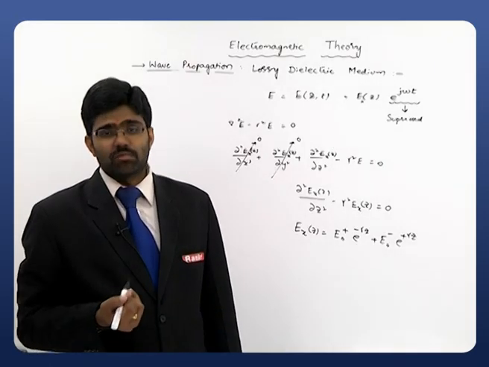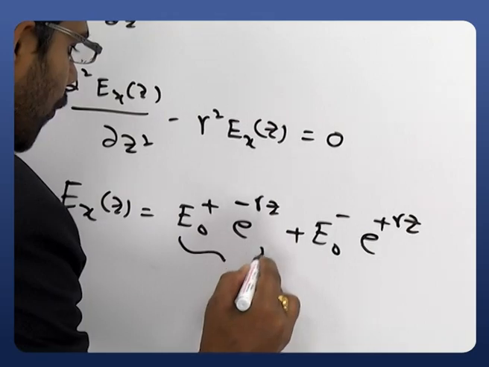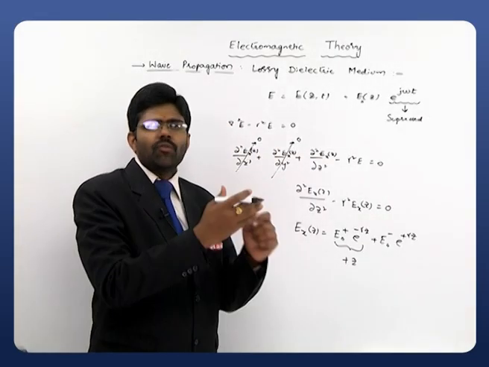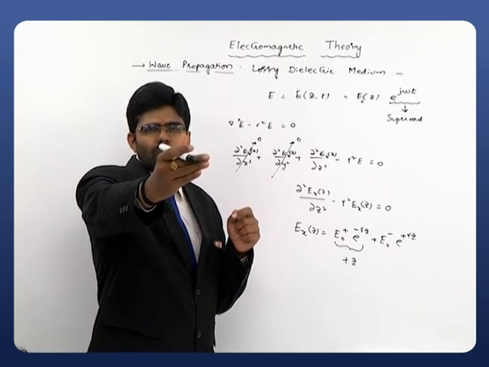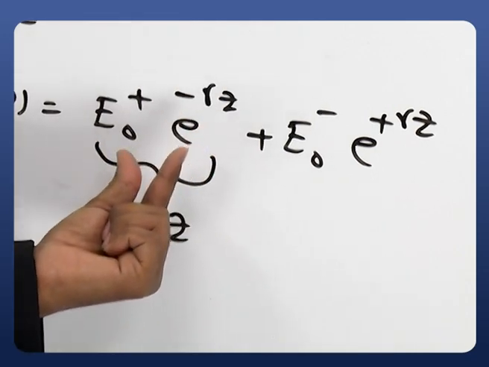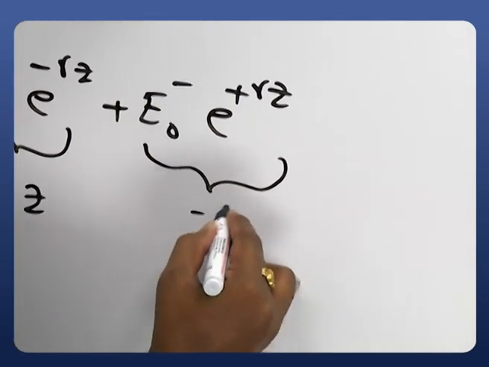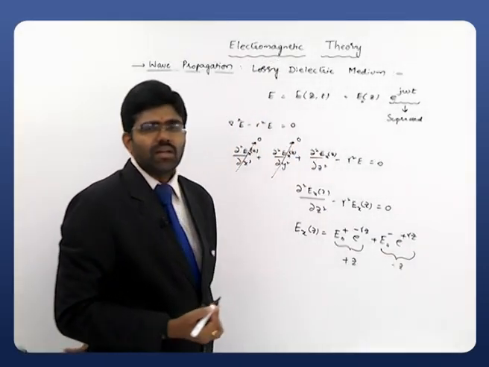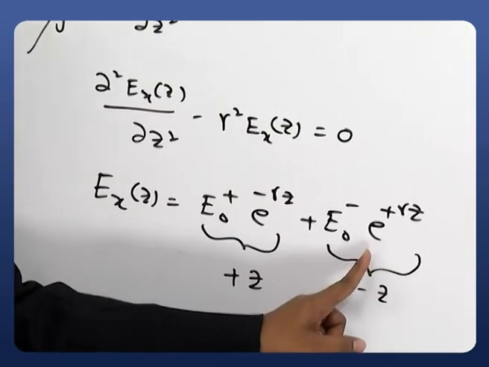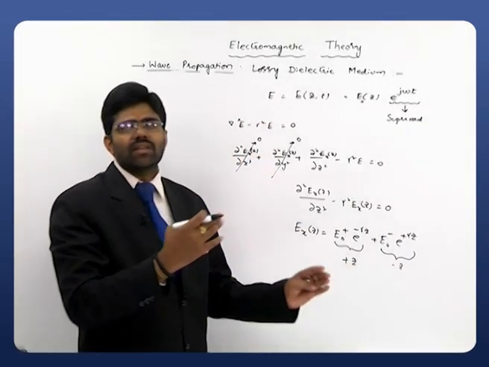Now interpret those two terms. So what are those two terms? The first term will describe the wave which is propagating in the positive z direction, or in a forward direction. Simply, the wave propagation in the forward direction can be described with this particular term, E naught plus e power minus gamma z. And the wave which is reflected will be described with this particular quantity, that is, a wave which is traveling in the negative z direction. If there is any reflection, we are supposed to consider this particular quantity also. The combination of the positive one and the negative one is said to be the entire wave.